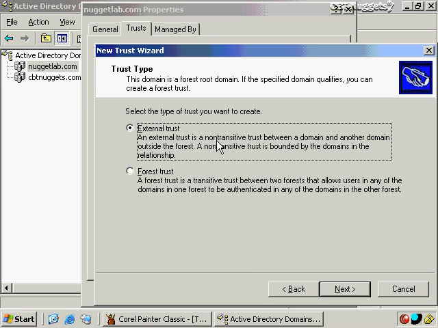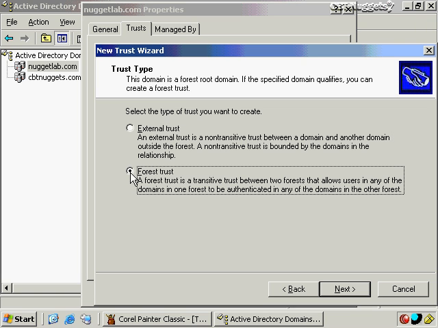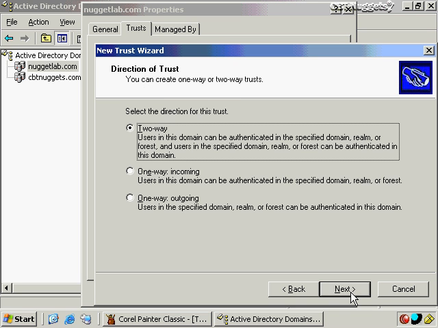An external trust is a non-transitive trust relationship, so I could not in turn trust any child domains for this trust relationship. In this case, a forest trust, again, will work all the way through the trust relationship, both up and down. So I'll go ahead and click on Next here after having clicked on forest.